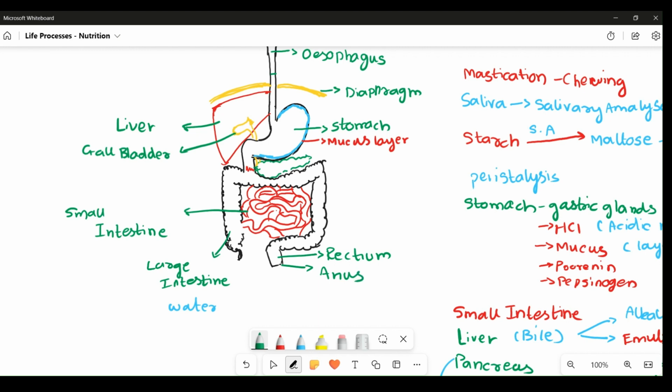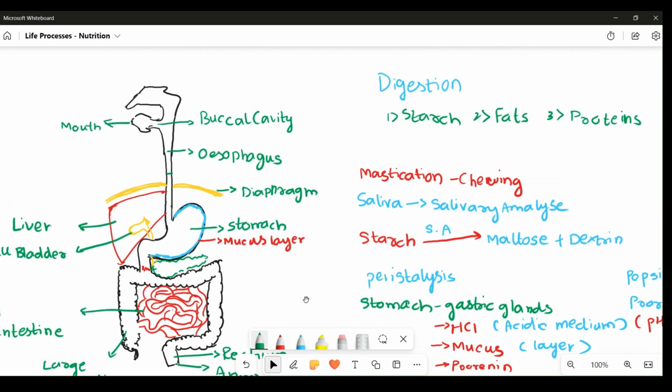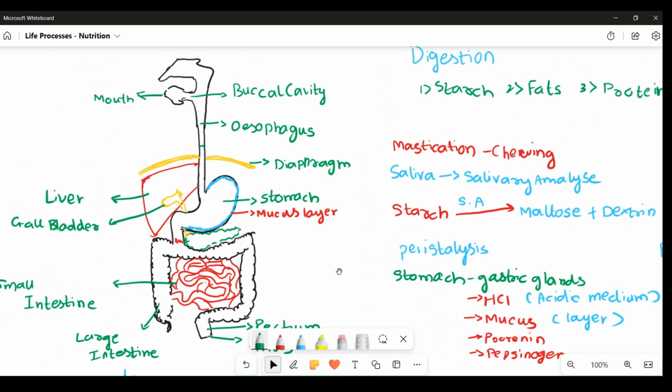Now defecation is the process in which undigested materials, that is feces, are removed or egested out of the human body, and this marks the complete accomplishment of digestion of food in our human bodies.